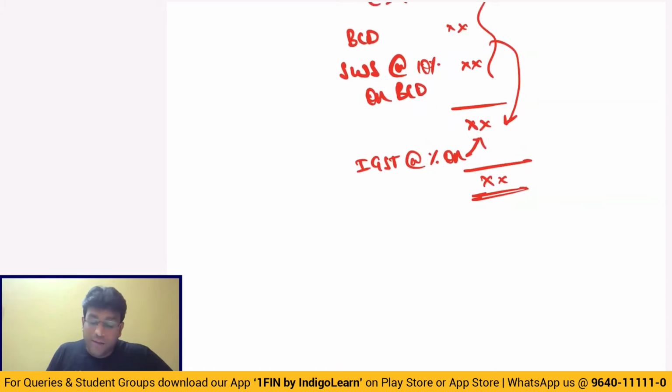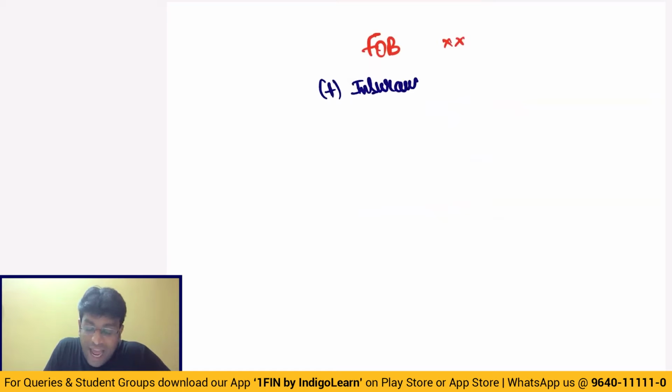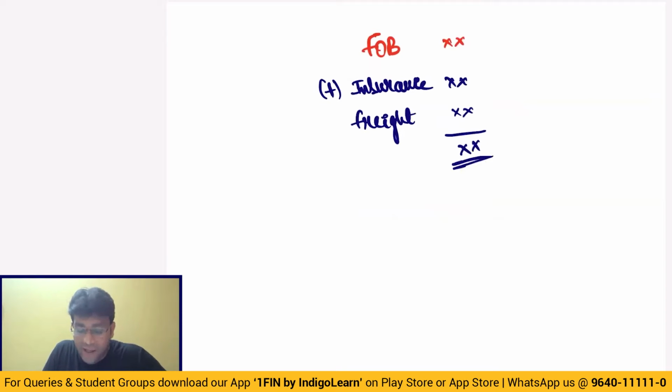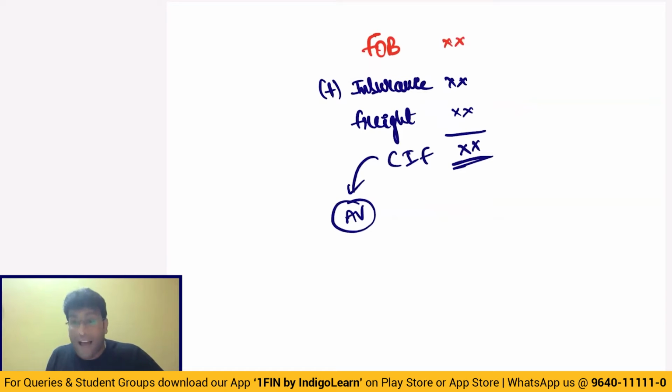Now, there is a possibility that in the question, they have not directly given CIF, but they have given something called FOB. And we all know that FOB stands for what, my dear friends? FOB stands for free on board. To the free on board value, we will add insurance and we will add freight from foreign to India. And all put together, when we add, we will get CIF, which is nothing but the assessable value.